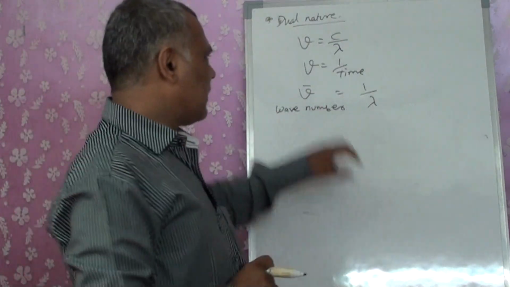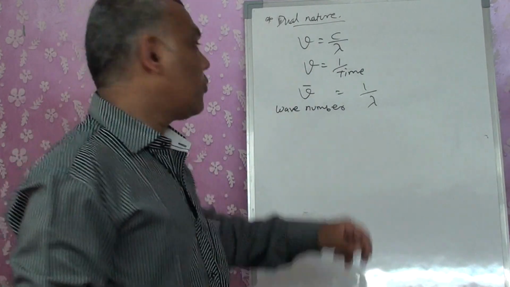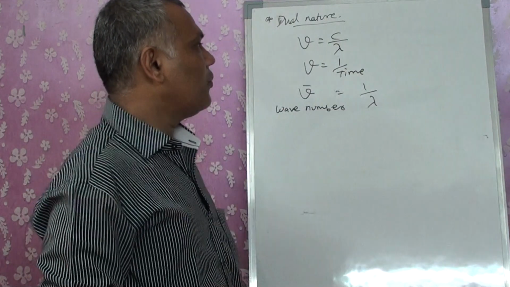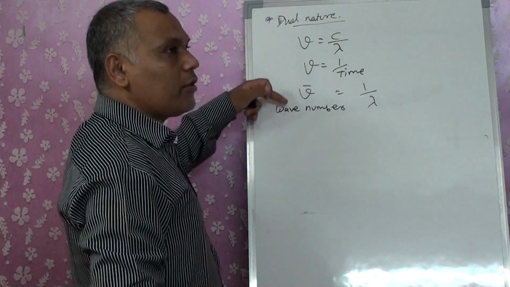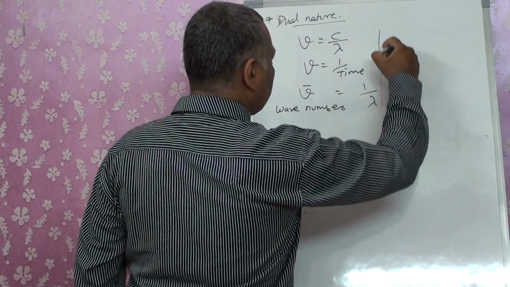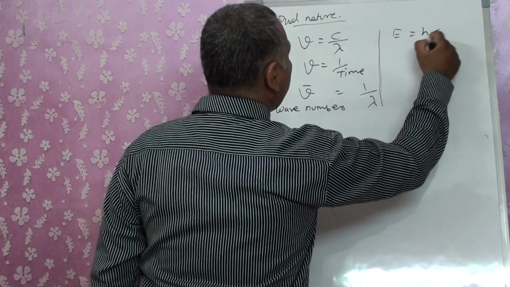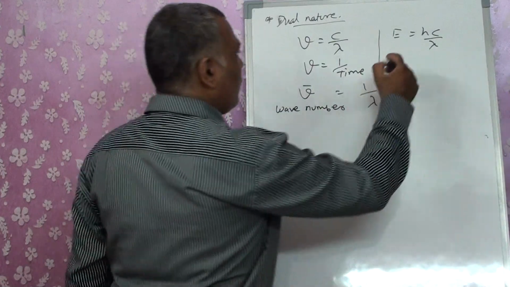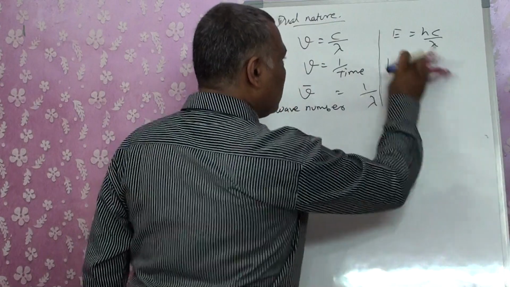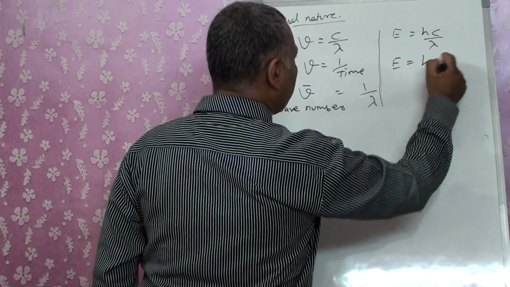This is one term that we will come across, the wave number of the waves that pass through in a specific time period. So we write wave number equal to 1 by lambda. These are all on the basis of radiations. On the basis of particles, after wave, we got E is equal to hc by lambda. We also got E is equal to h nu.